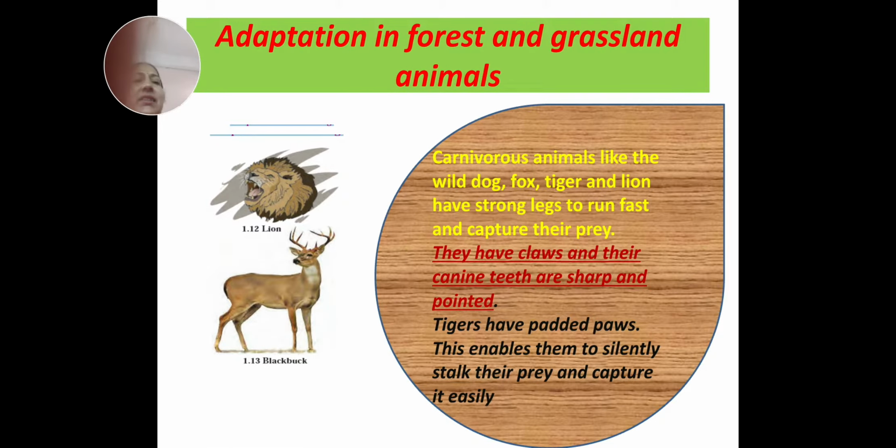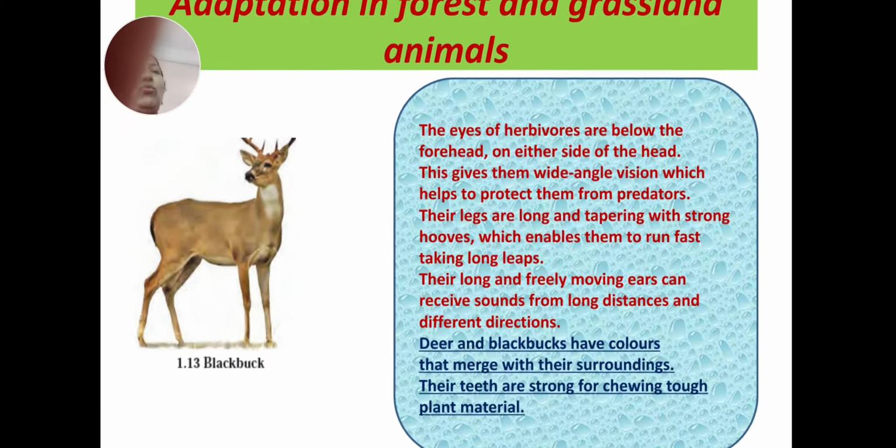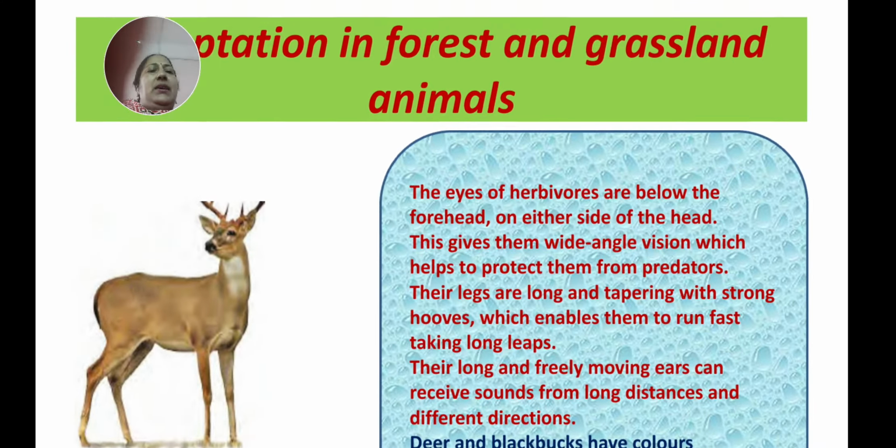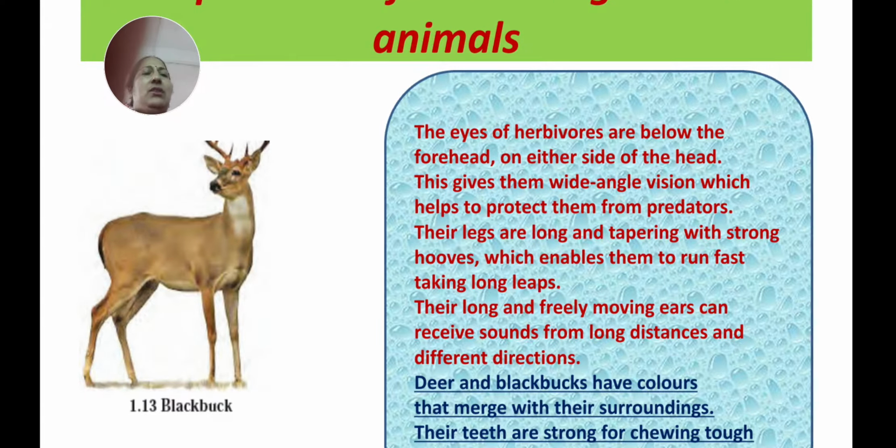Okay. So next we will learn about adaptation in forest and grassland animals also. One more thing is there in the grassland animals. Now carnivorous animals we have learnt.